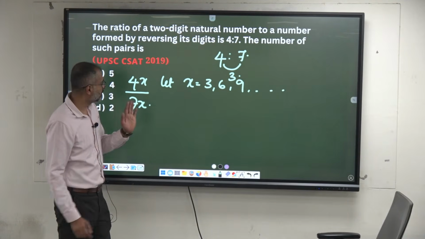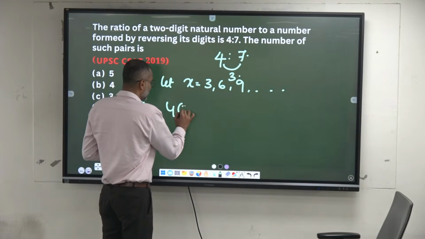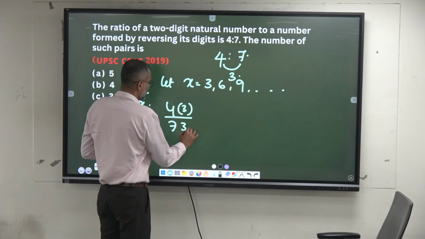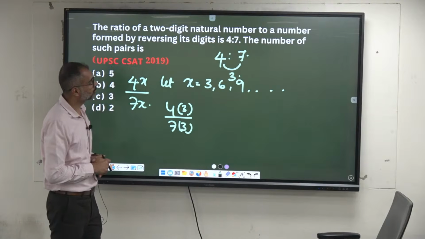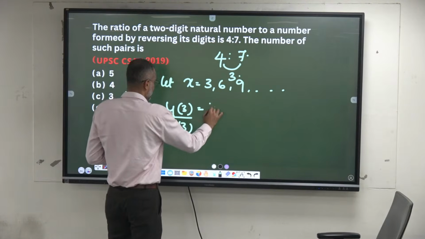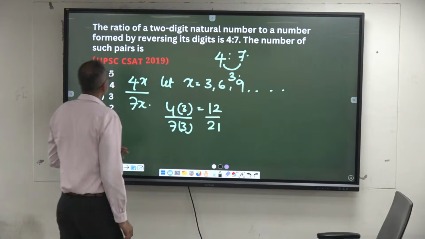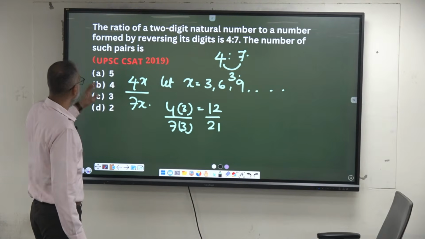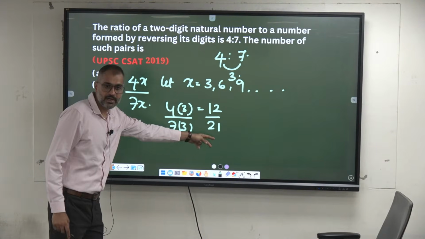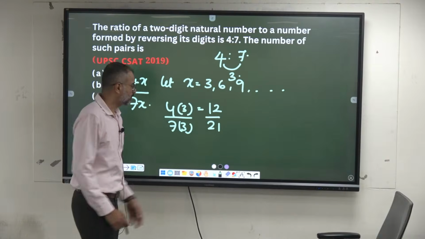Now 4 into 3 and 7 into 3, are they in the ratio 4:7? For example, 12 and 21. He says the ratio of two natural numbers to a number formed by reversing its digits. Are they in the ratio 4:7? Next, what else?